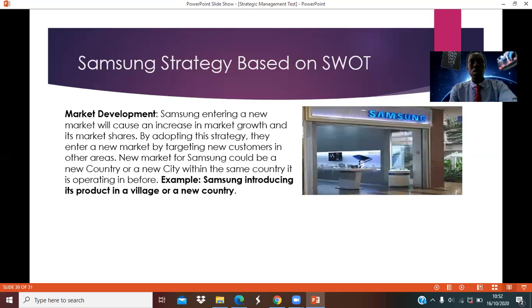We have seen market development playing another vital role here. Samsung entering new markets will cause increased market share. If Samsung could make sure that they penetrate or increase market growth apart from the USA, in other countries, then it will give them a very great strength.